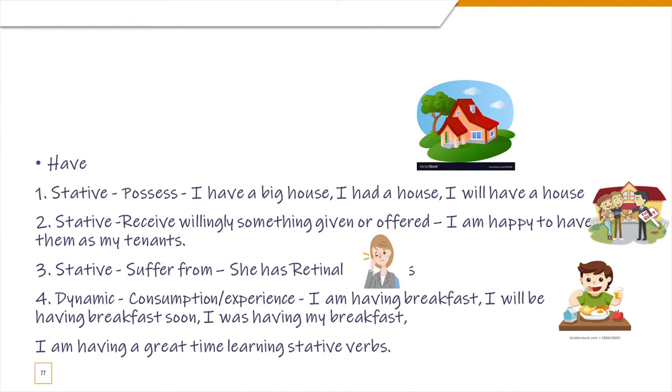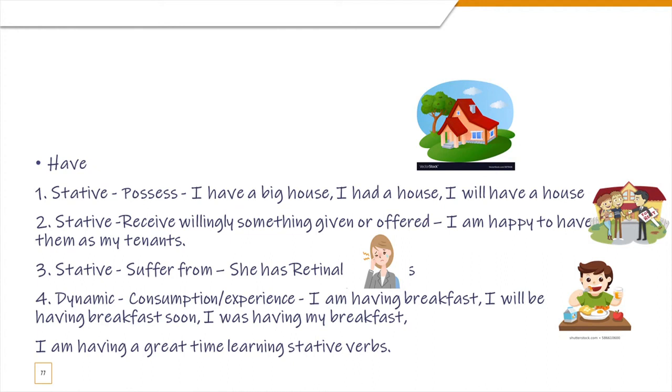Okay, now the second meaning of have is again stative, and it means to receive someone willingly. Okay, receive something given or offered willingly. For example, I'm happy to have them as my tenants. Sometimes you hear this most of the time when famous personalities are invited onto the stage. They say, thanks for having me here. I'm happy that you have me here, etc. So that is the stative meaning.